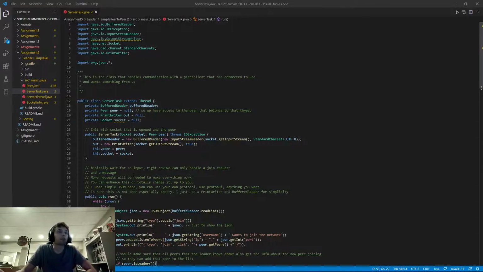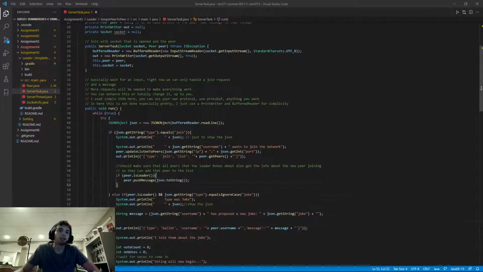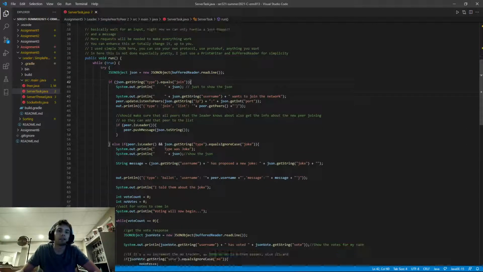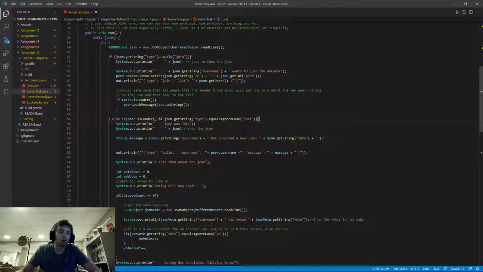Cool, and now going over some of my code a bit here, I'm going to start out in the server task file. As you can see, just from reading in and taking apart the JSONs that are caught, I added in a couple of things here. Join was there, obviously. This is where I catch my initial joke, as you saw with Honor. So when they initially type that in, it gets that.